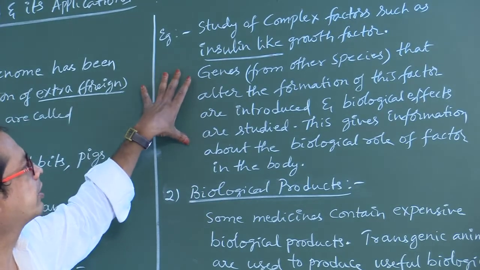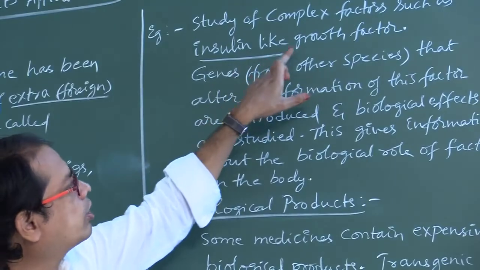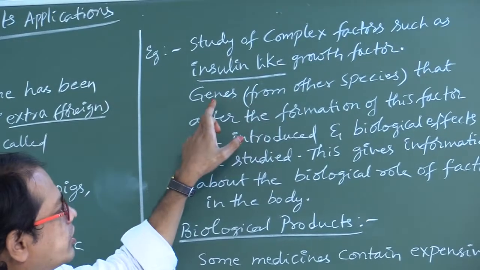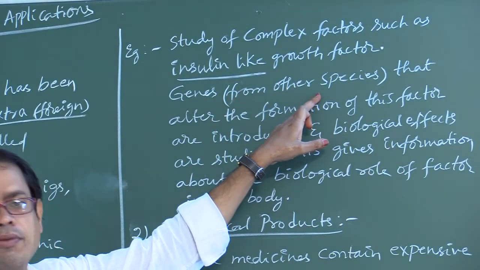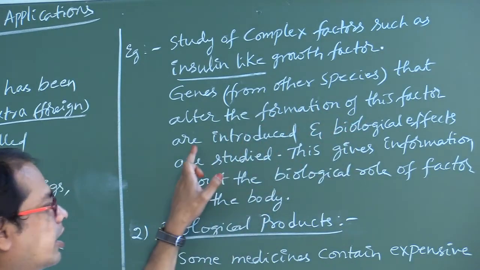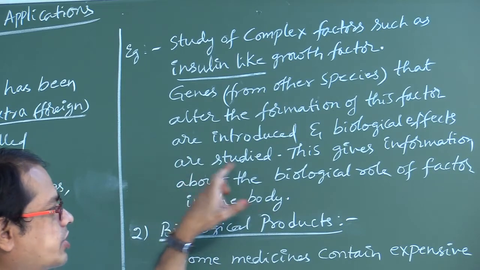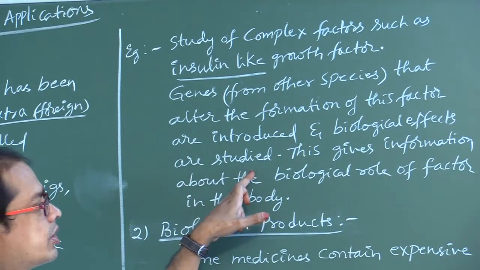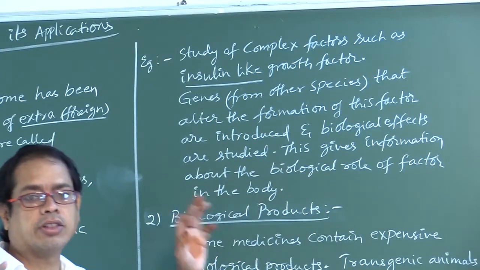That is about this one: study of complex factors such as insulin-like growth factor. Genes from other species that alter the formation of this factor are introduced and biological effects are studied, giving information about the biological role of the factor in the body.